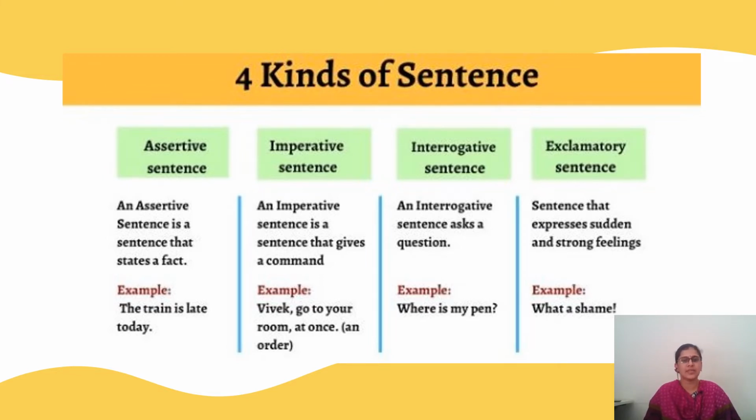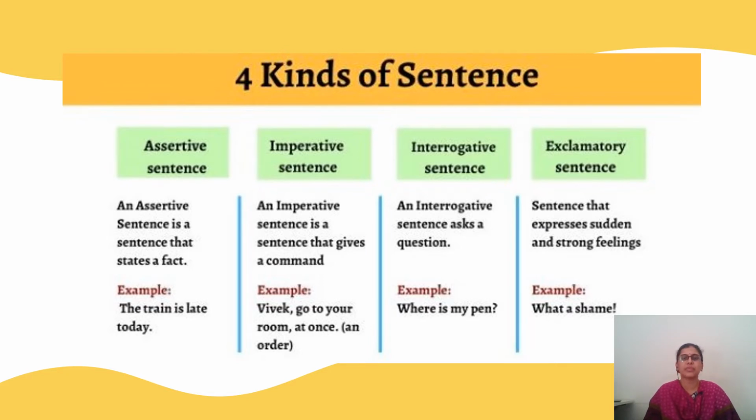An assertive sentence is a sentence that states a fact. When you want to make a statement, we use an assertive sentence. For example, the train is late today.